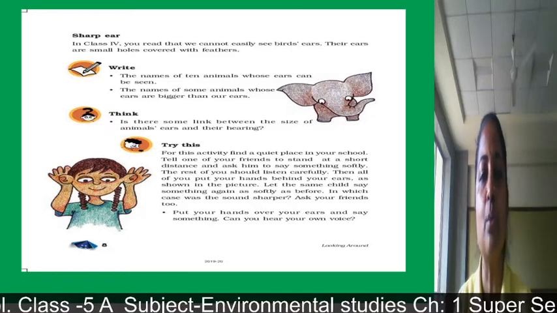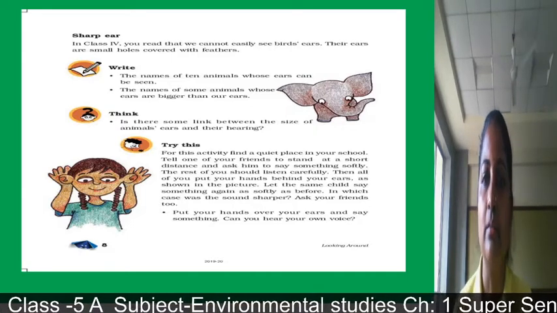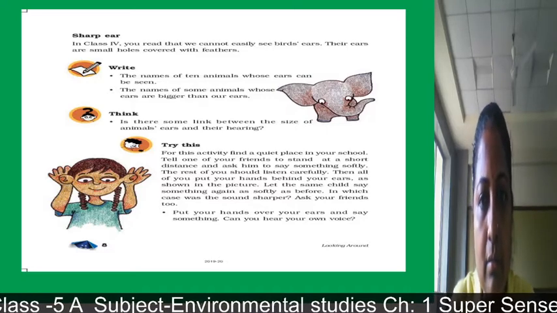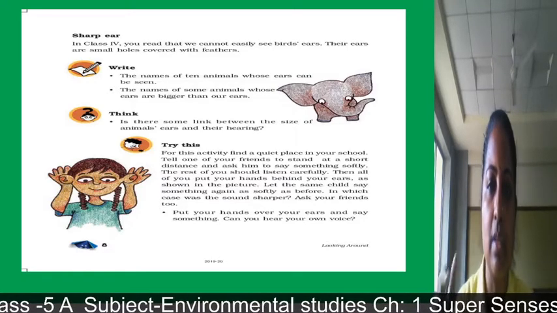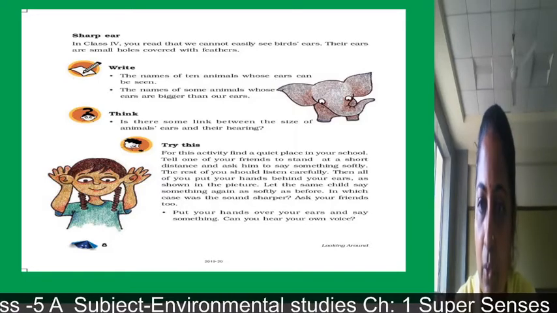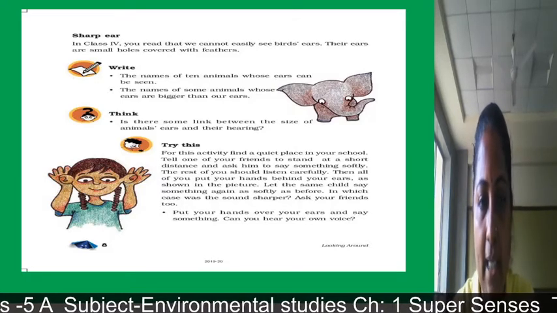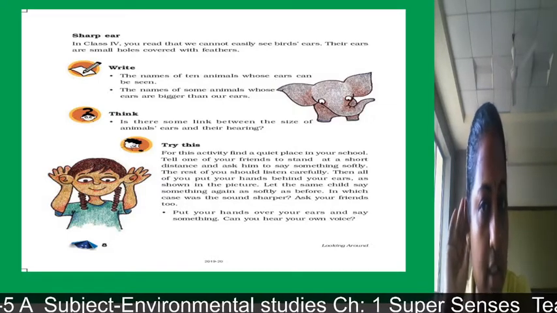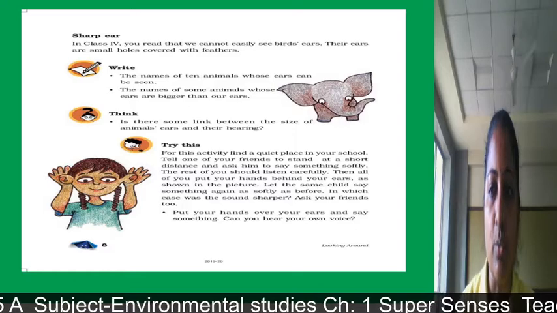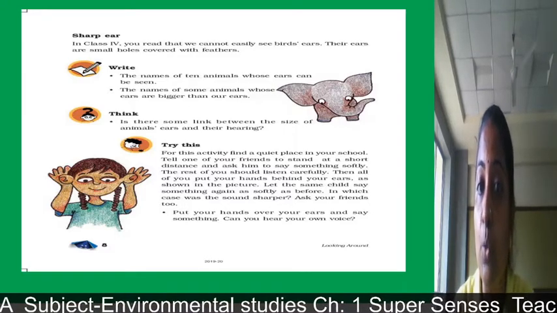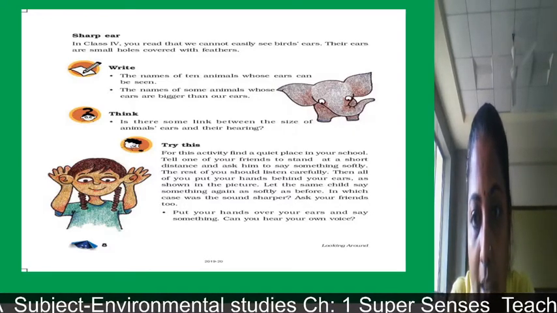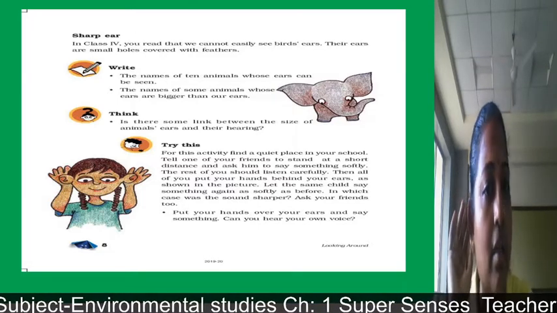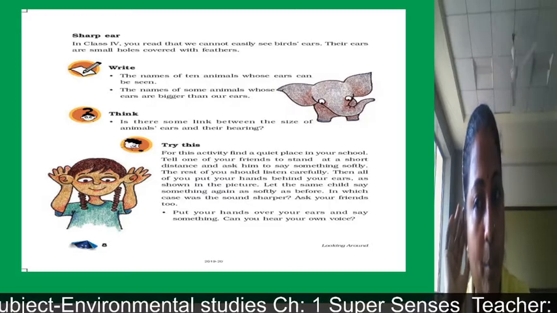Now again you can request your family members, at that same distance, same activity, but they have to say that word as softly as before. The change in the activity is that your hand should be behind your ears, and then you have to compare both situations: in which situation can you hear the sound more properly? So obviously when we put hands behind our ears, then we can hear that sound properly.